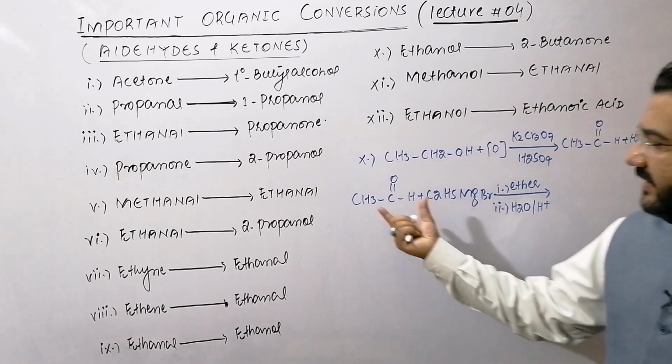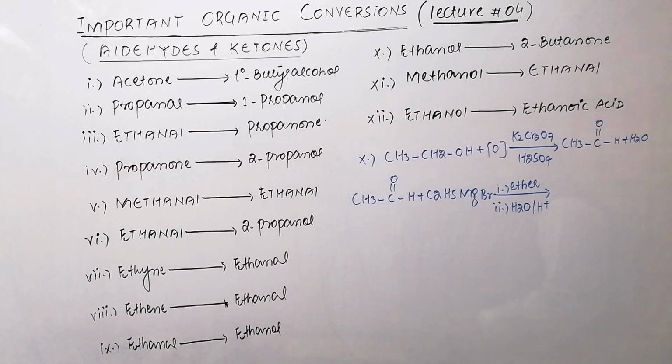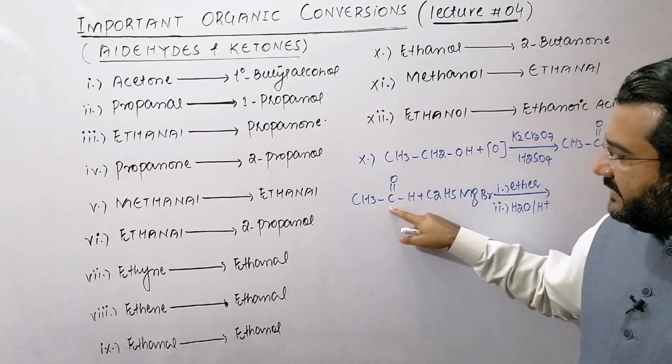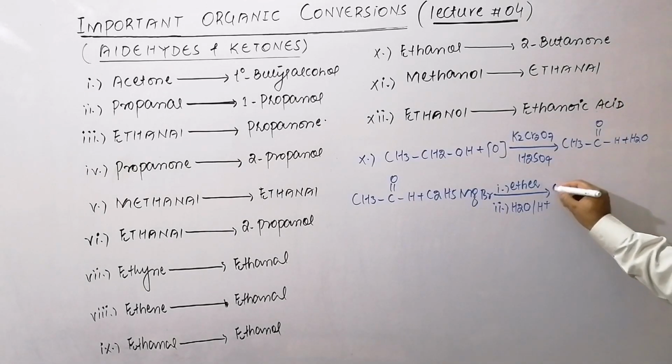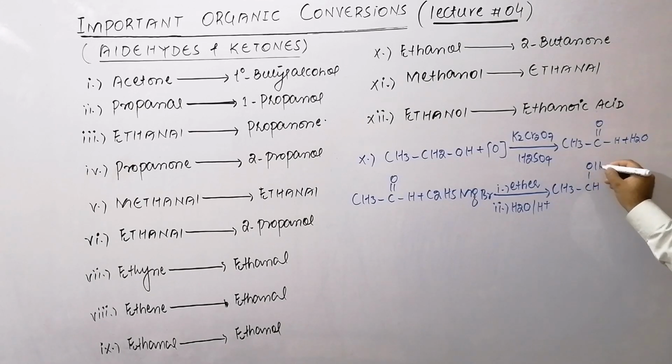And my dear students, again when any aldehyde other than formaldehyde reacts with Grignard reagent, it forms secondary alcohol. So 2 carbons are present in the aldehyde, 2 carbons are present in the Grignard reagent. So a secondary alcohol of 4 carbons is produced, that is 2-butanol.